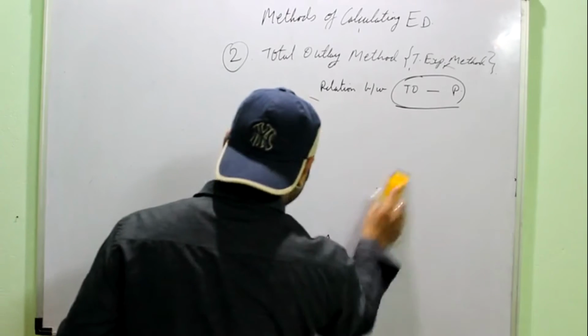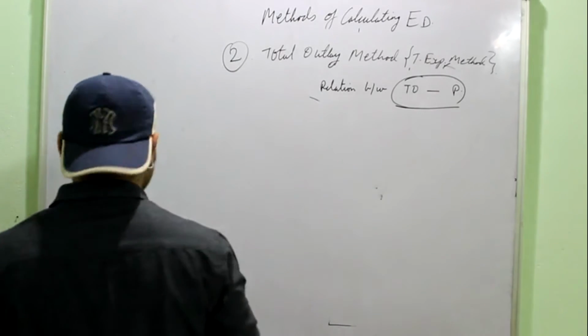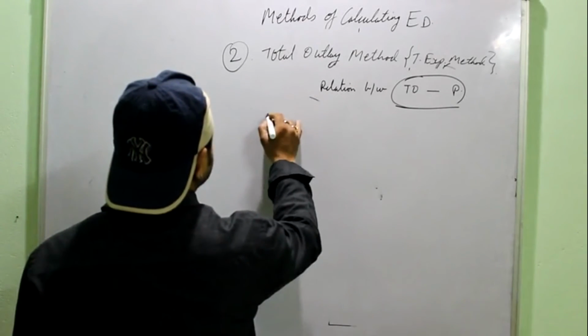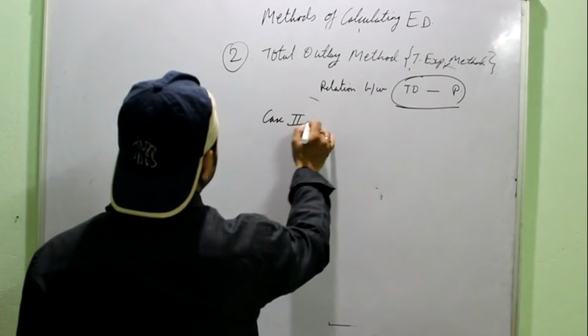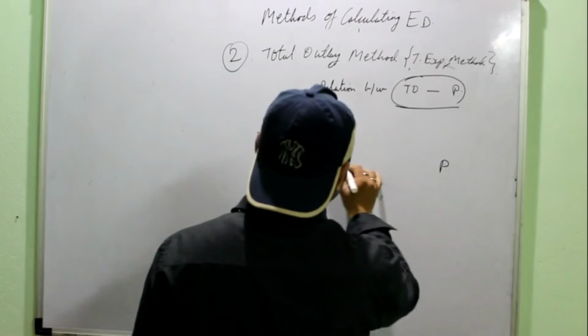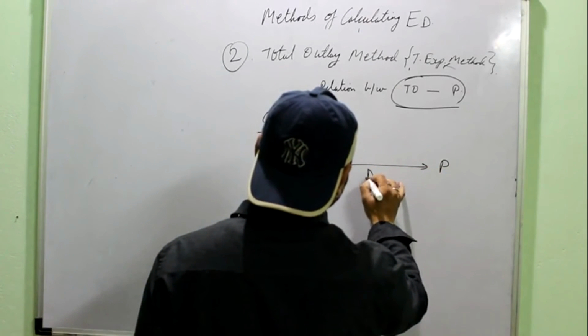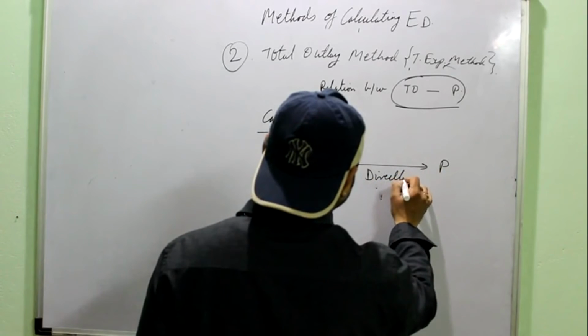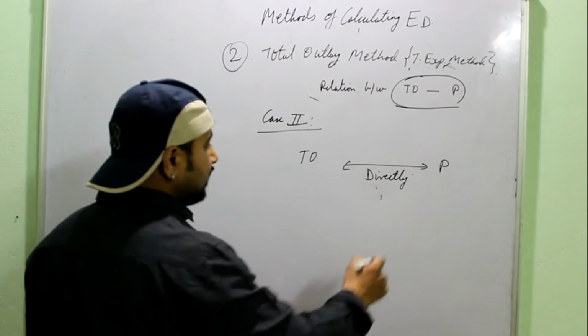Then the second possibility is just the opposite. Case 2: when total outlay and price are directly related. Directly means moving in the same direction.